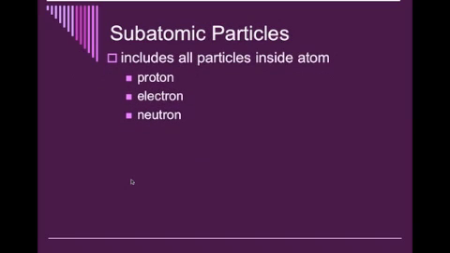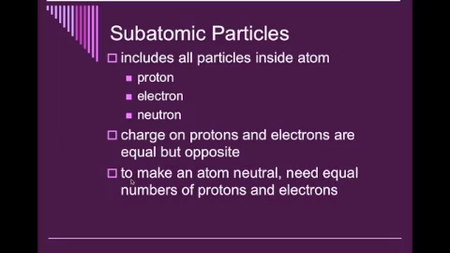Now, the subatomic particles include protons, neutrons, and electrons, which we just stated. Now, the charges on the protons and electrons are equal but opposite. And to make an atom neutral, we need the same number of protons as electrons. Okay?